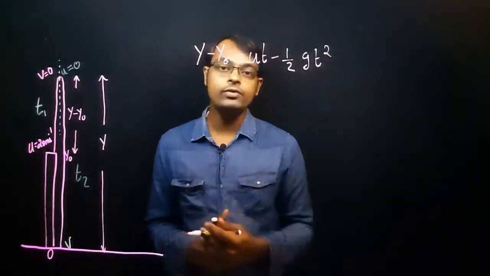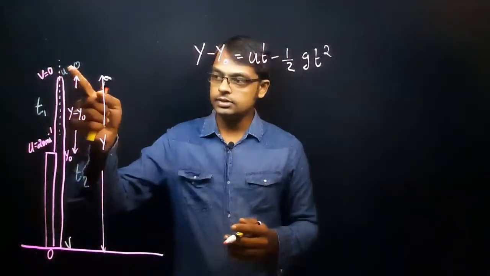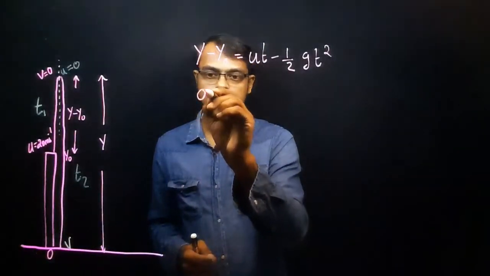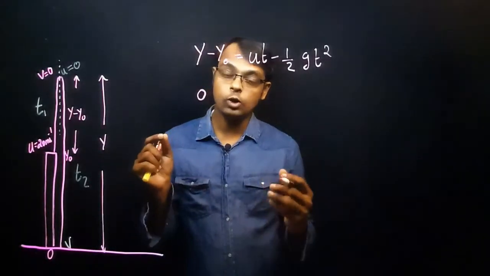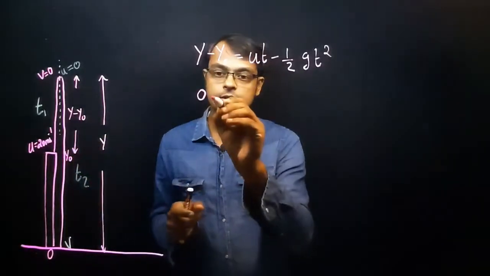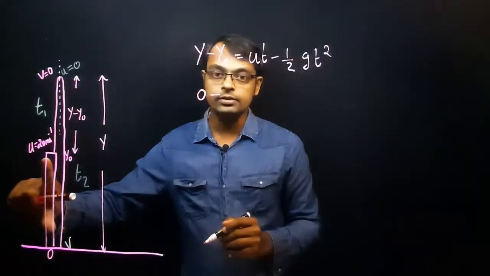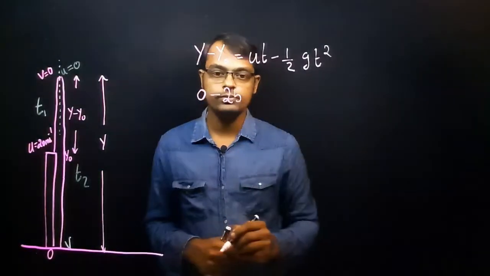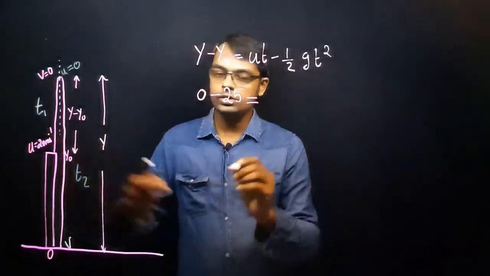So what is the y value, final position? Because the object is thrown from here and it is reaching the same ground, right? So the y value is equal to 0. Now, where is the initial position from where the object is thrown? From the top of the multi-story building, right? So what is the y0 from the origin? It is 25 meter. So you can write here minus 25, which is equal to ut. What is u? U is given as 20.